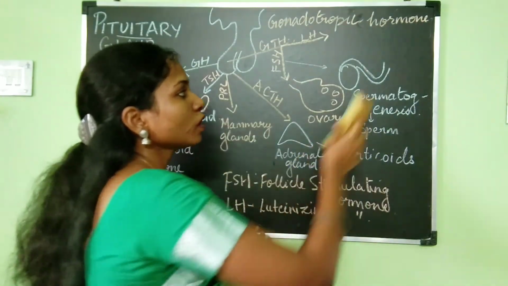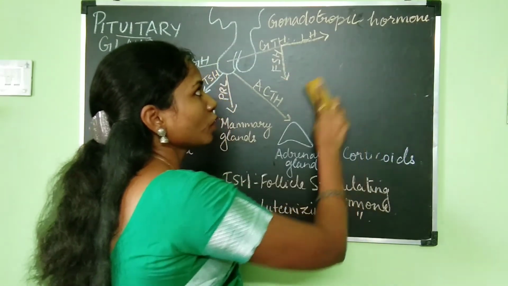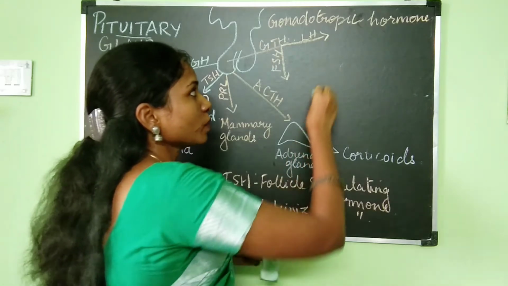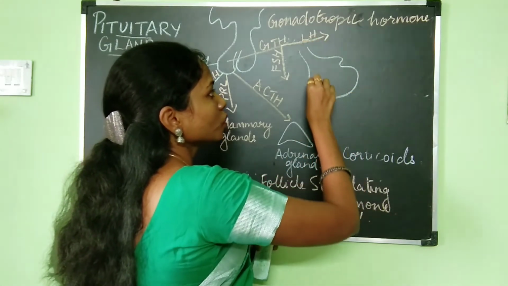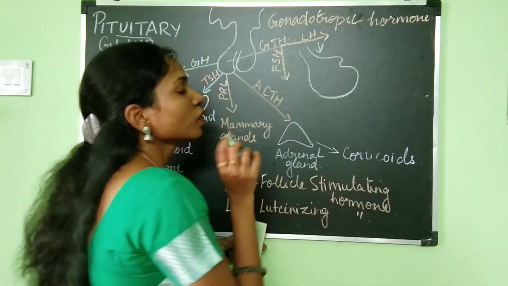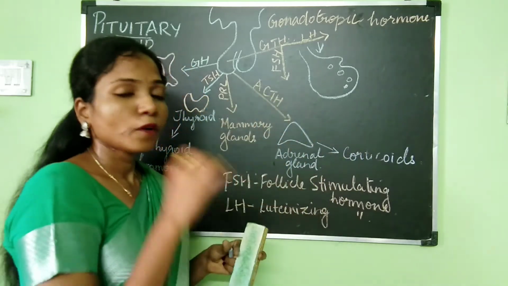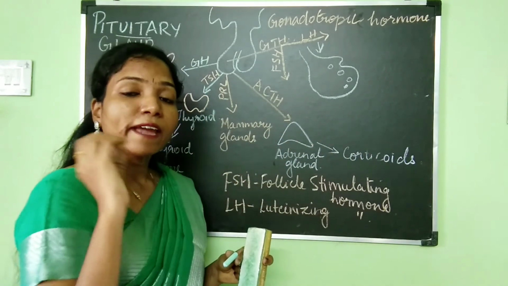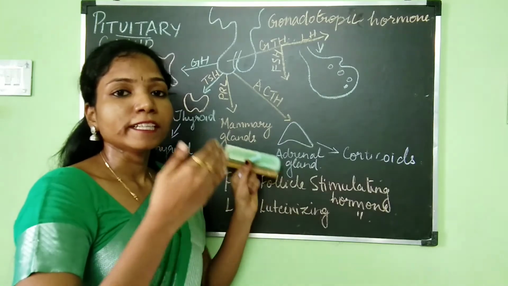Now let's see the function of LH in the testes as well as the ovaries. LH, the luteinizing hormone, will act on the ovaries. I told you that FSH is important in the ovary for developing the follicle into an ovum.